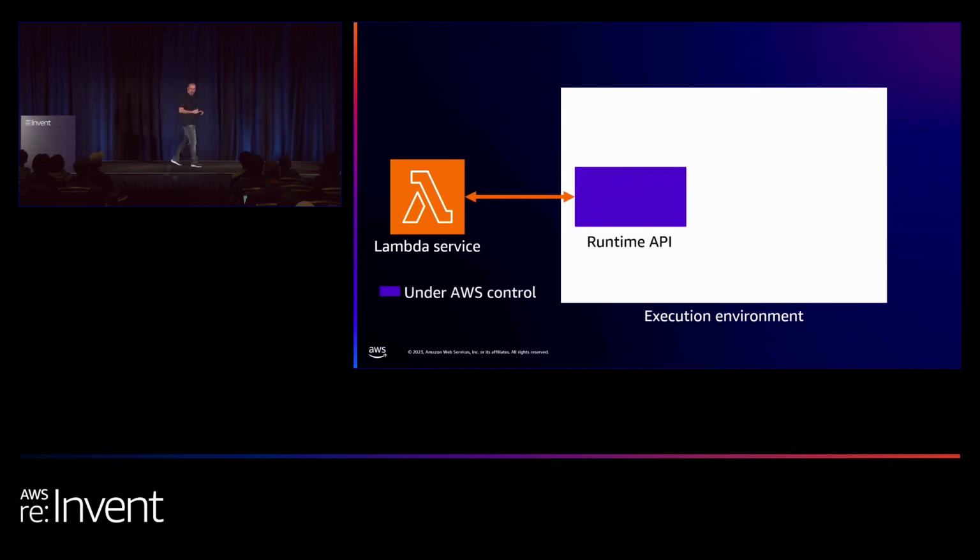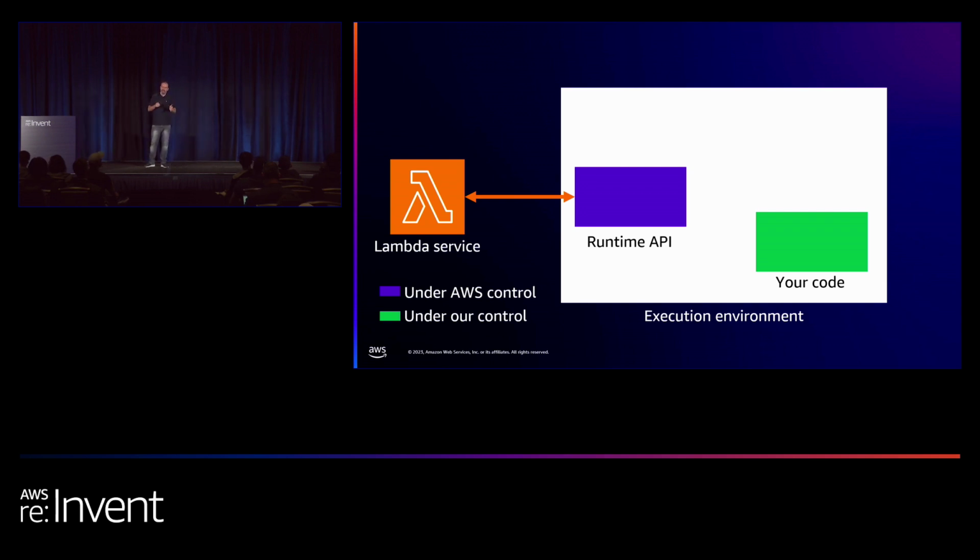Next, you have the runtime API. The runtime API, again, is not something under our control as developers. It's something that AWS develops. It's the thing that bridges between the Lambda service and whatever happens inside the execution environment. Next, we have two modules that are under our control. The first is your code, the handler that you use. You write the code that you write. And next, you need a module that knows how to bridge between the runtime API and your code. And this is the runtime.